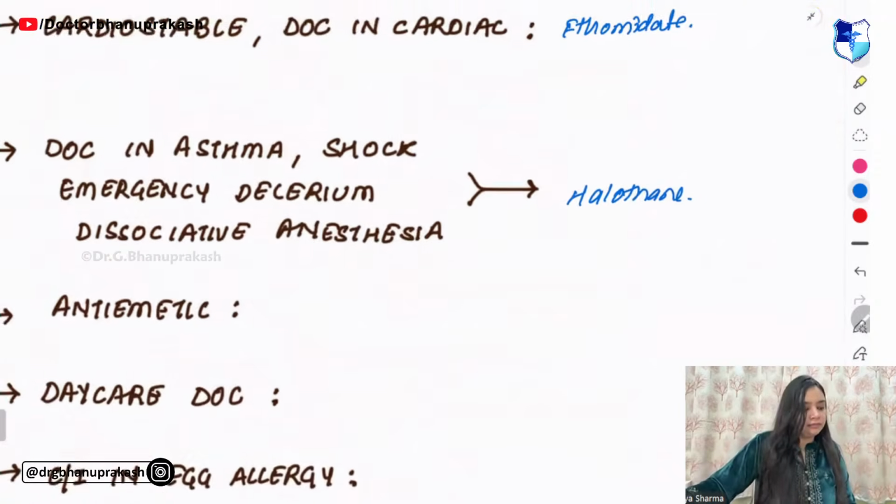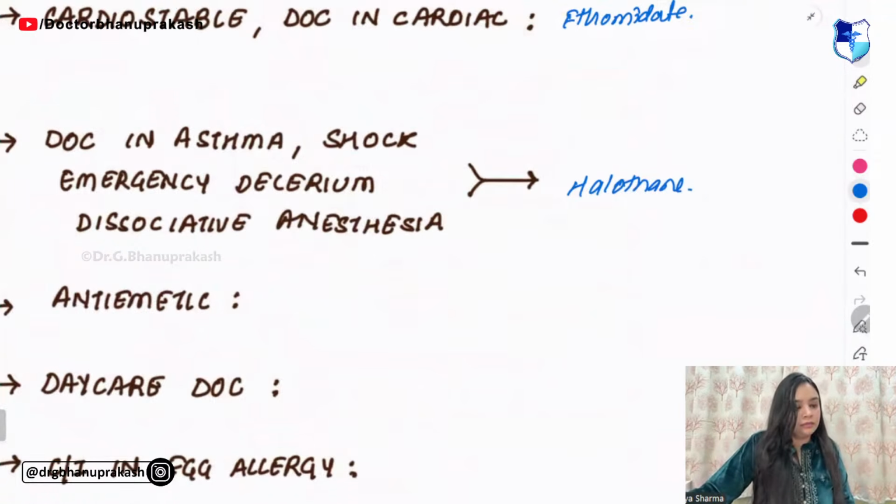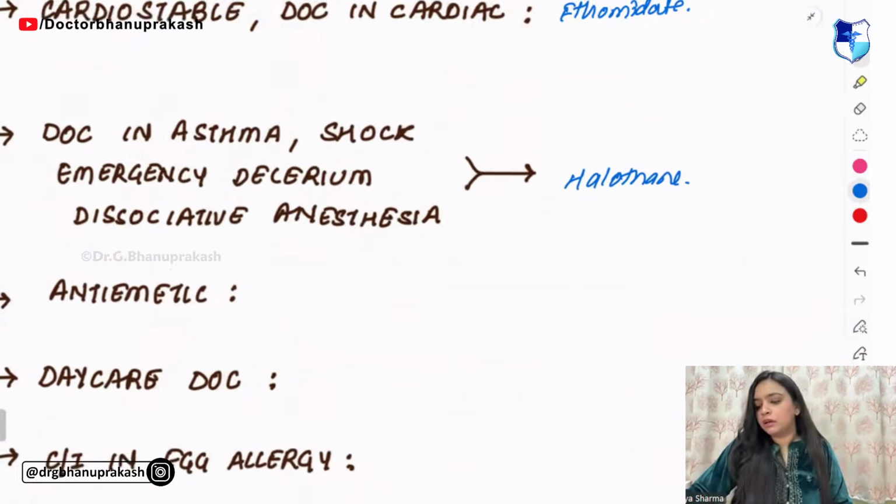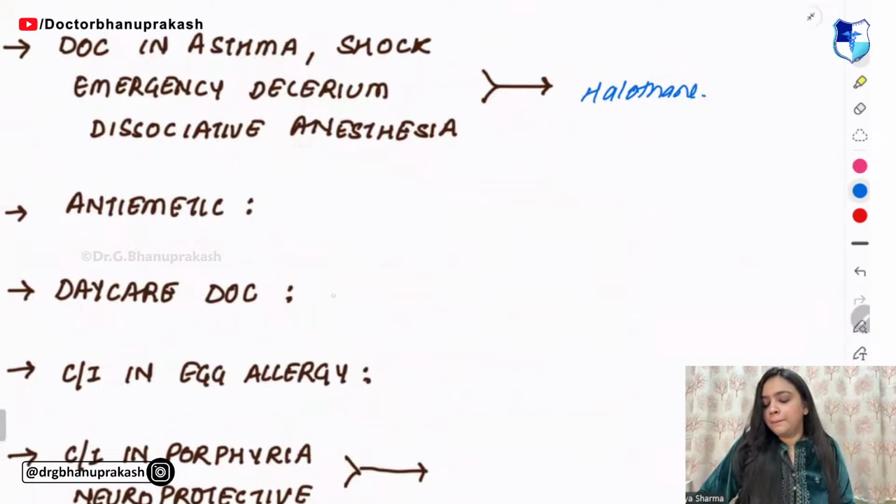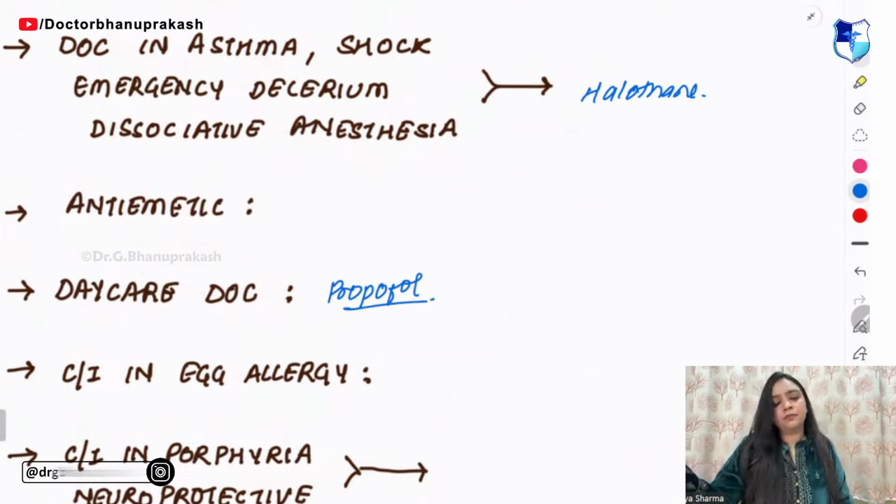Antiemetic. Tell me about the antiemetic. Can we use propofol in daycare surgery? We can use propofol in daycare surgeries.